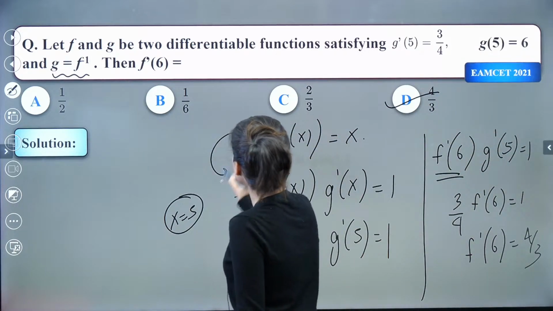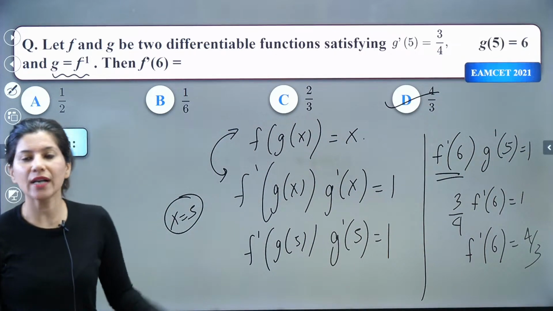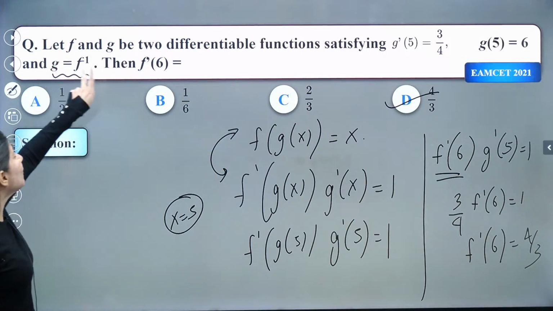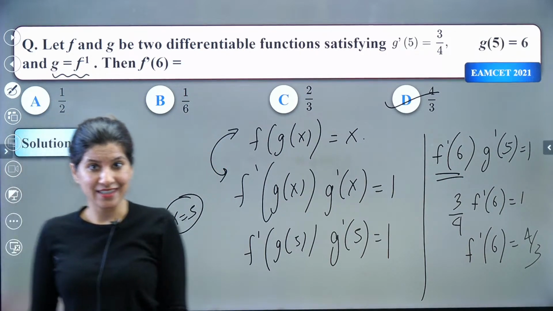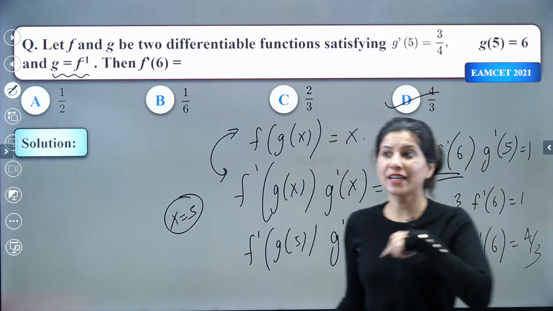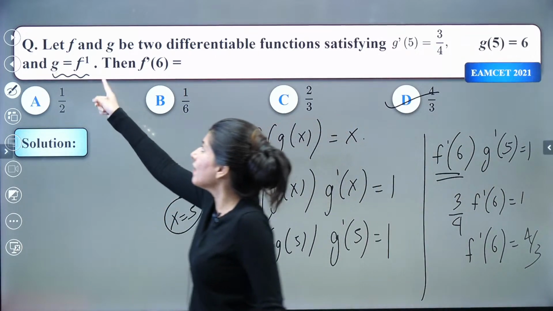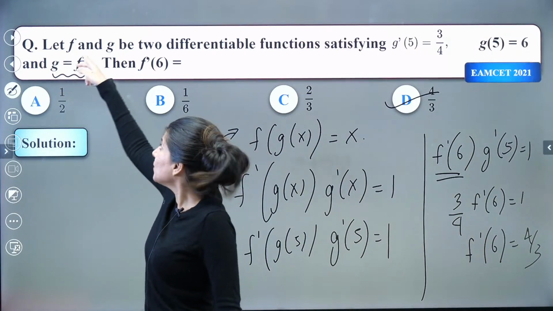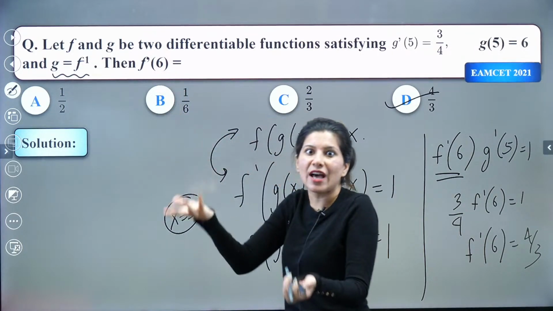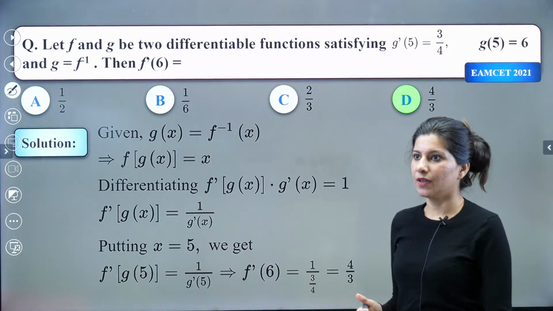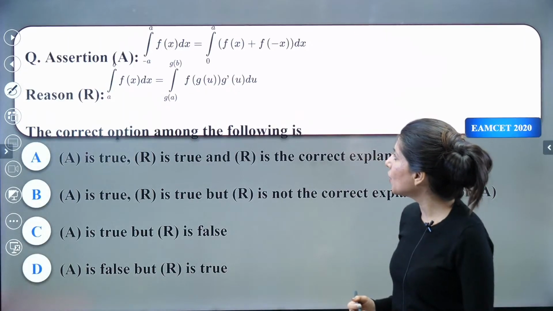So these first two steps are absolutely important whenever the derivative of an inverse function is asked. Realize what kind of question this is: derivative of an inverse function, right? So f inverse dash, what they are saying is f dash means what, right? Yes, clear? Okay, now let us move on to the next question.